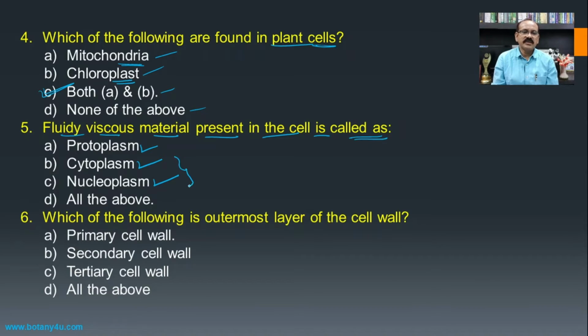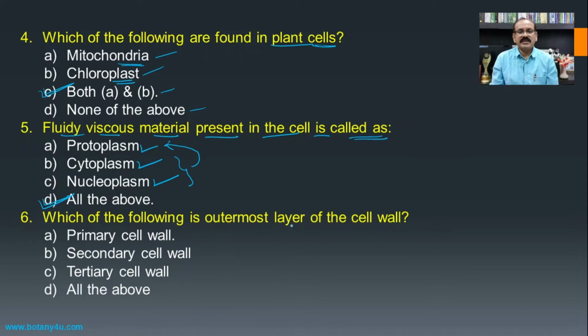No doubt the nucleoplasm and cytoplasm are collectively considered as protoplasm, and hence all these three are the answer for the fluidy viscous material present in the cell, and hence all the above will be the answer.